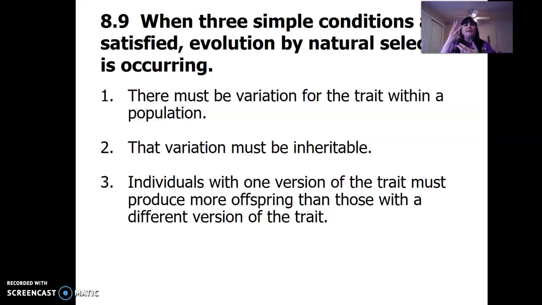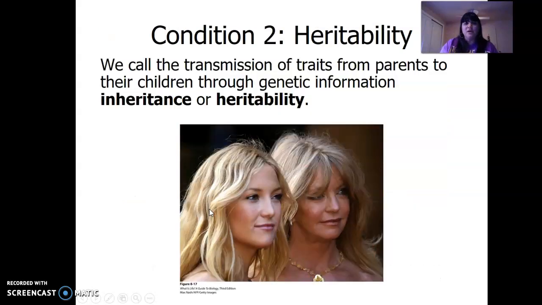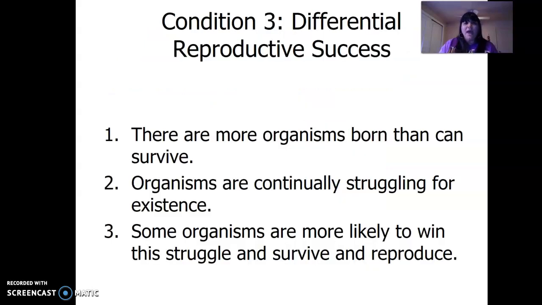Okay, so 3 things, right? Variation in the population. Look at, these are all dogs and there's variation. These are all people, and there's variation. Number 2, variation's heritable. This is Goldie Hawn, and this is her daughter, and you can see their similarities. So there's heritability. And finally, 3, differential reproductive success. The idea is that there are more organisms born than survive, organisms continually struggling. Some organisms are more likely to win the struggle and survive and reproduce.